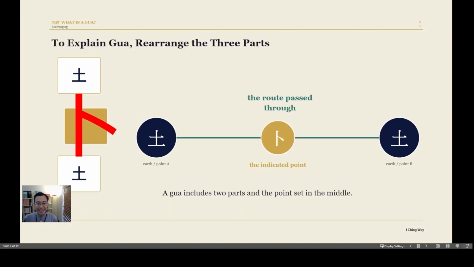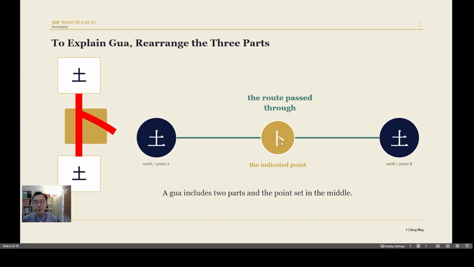Before I explain the dot, let's reorganize the 2 parties, the earth and the bu. We'll put it this way, the horizontal way. The first part is maybe point A, the other party is point B, and the path is the bu.